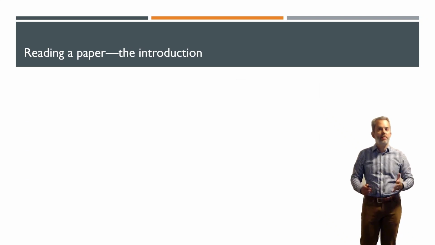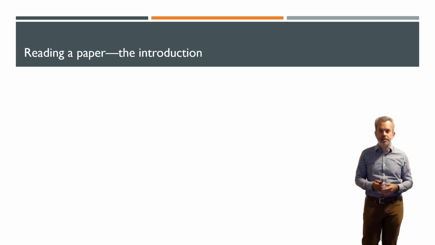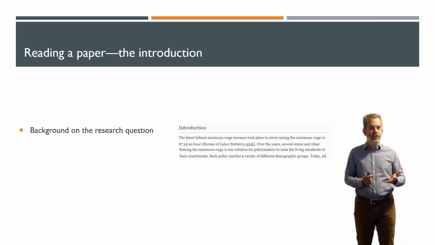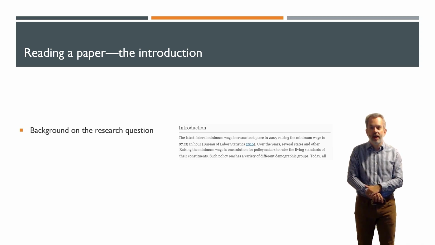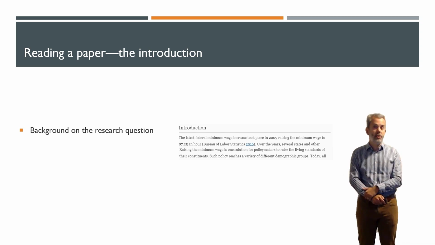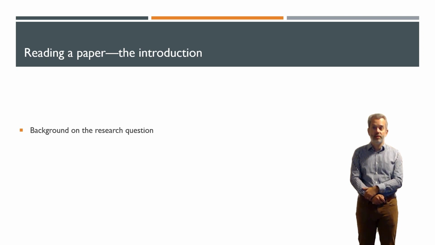So now let's go into the body of the paper itself, and we'll start with the introduction. So the introduction here provides some background on the research question and notes that the last federal minimum wage hike was in 2009 and raised the minimum wage to $7.25 an hour, with several states having adopted their own minimum wage laws throughout this period. They also state that raising the minimum wage is premised on the idea that increasing the minimum wage is going to improve living standards for people who are affected by the minimum wage.